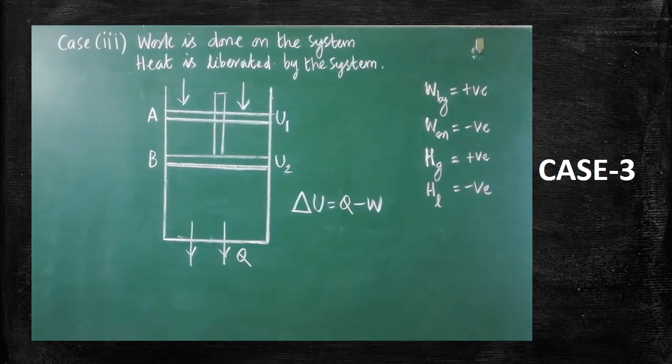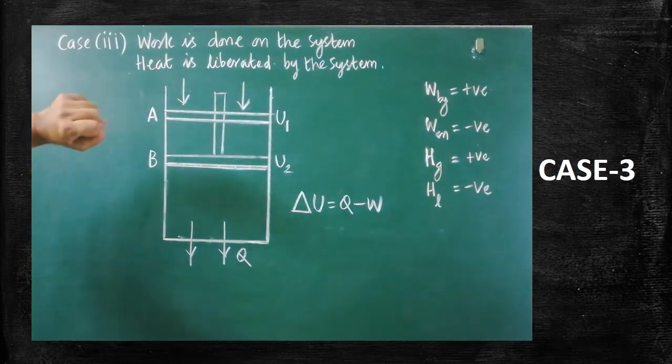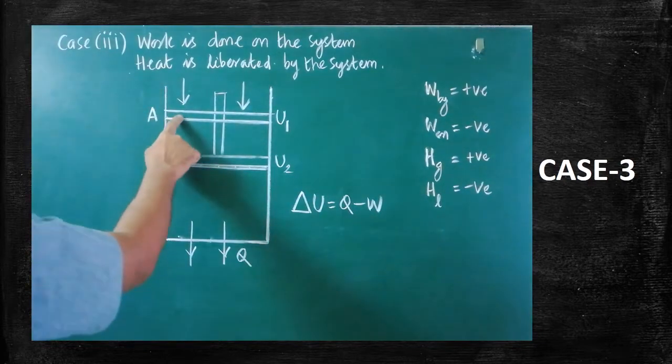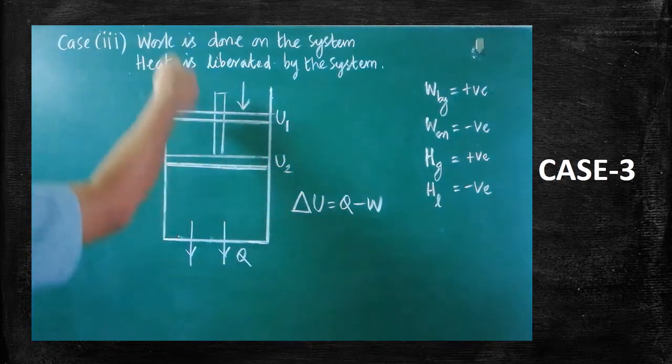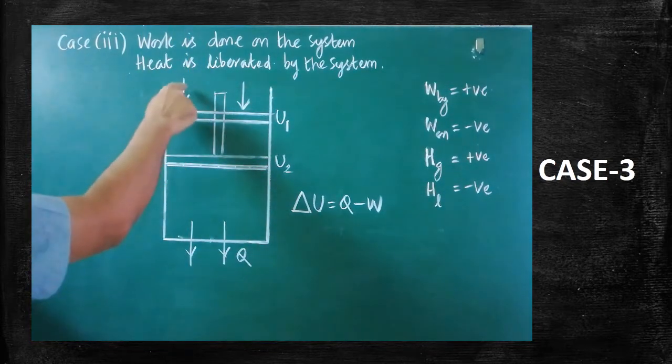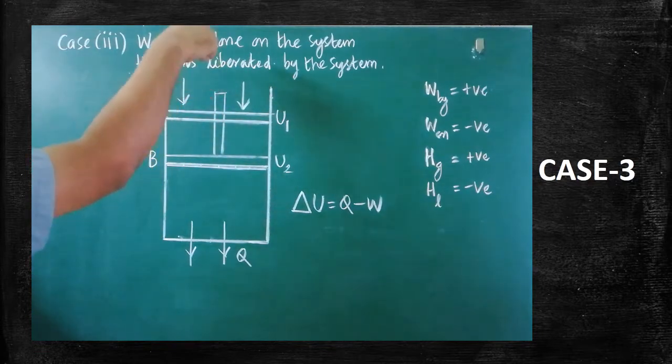Now we are going to see case 3. In this case, work is done on the system and heat is liberated by the system. Let us imagine the initial position of the piston is at A. Now the piston is pushed downward. Since the piston is pushed downward, it is said that work is done on the system.